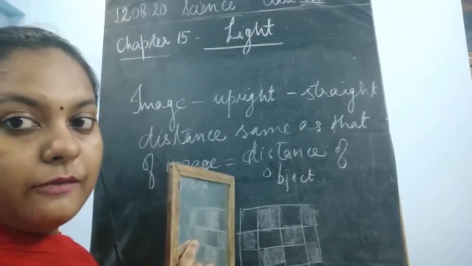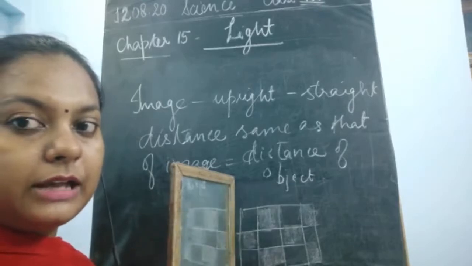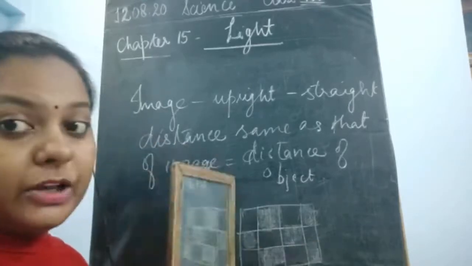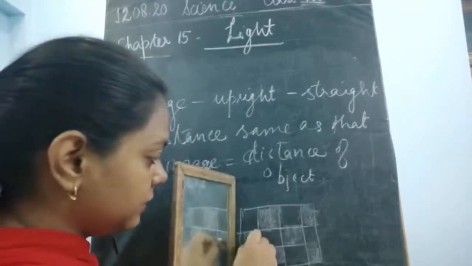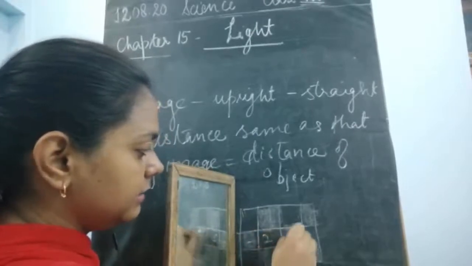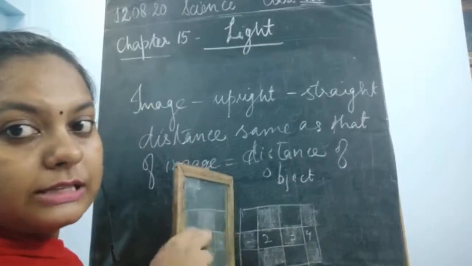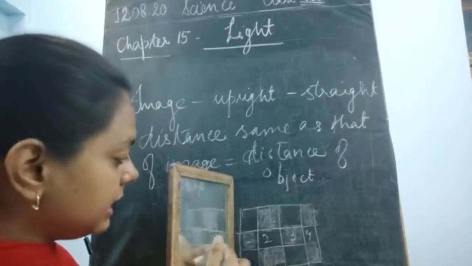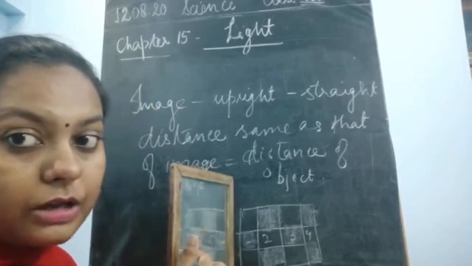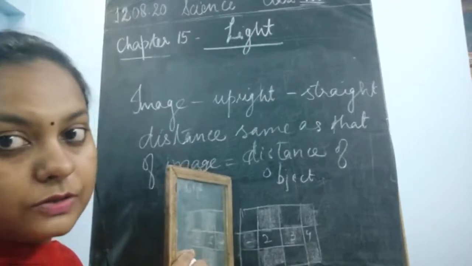As you can see in the diagram, in this part you count the first, second, third and fourth square in front, and you count inside the image also. You will see that the first, second, third and fourth box is also seen over here.